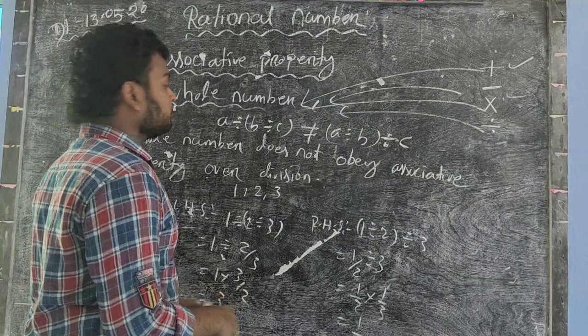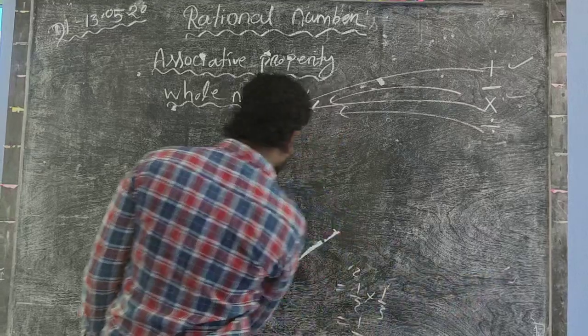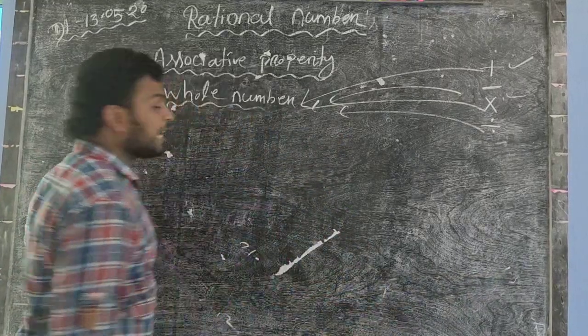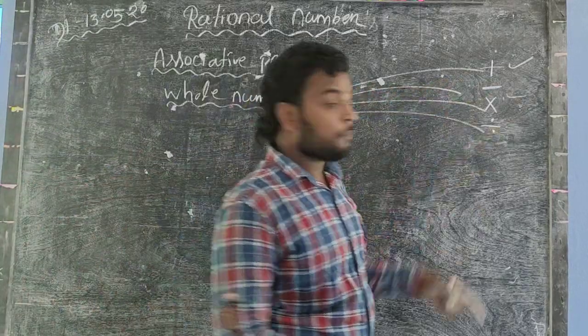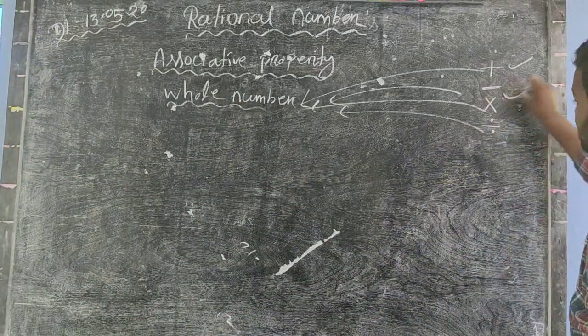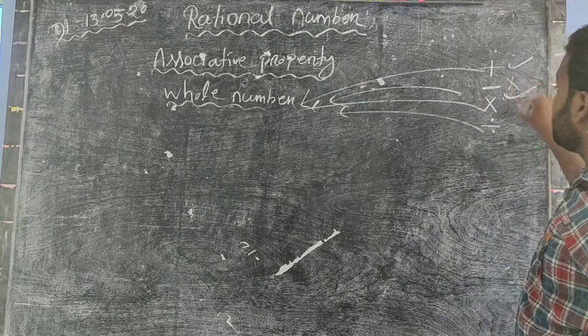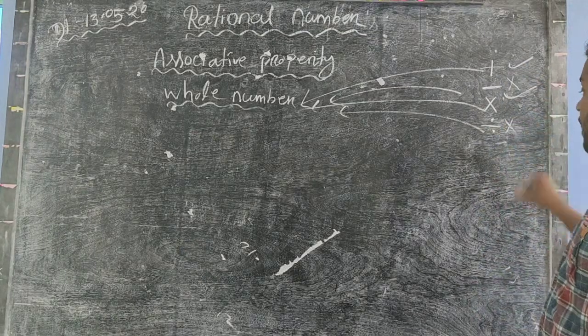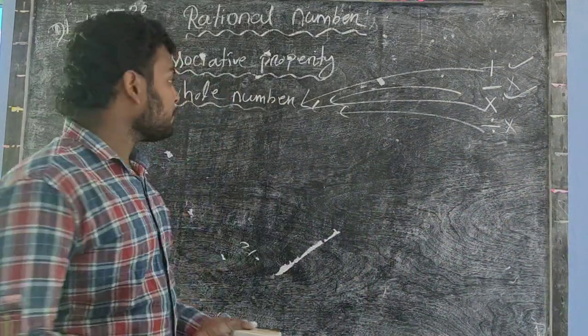So now we see that whole numbers obey the associative property in the case of addition and in the case of multiplication, and they do not obey the associative property in the case of subtraction and in the case of division. Okay, so now it is complete for whole numbers.